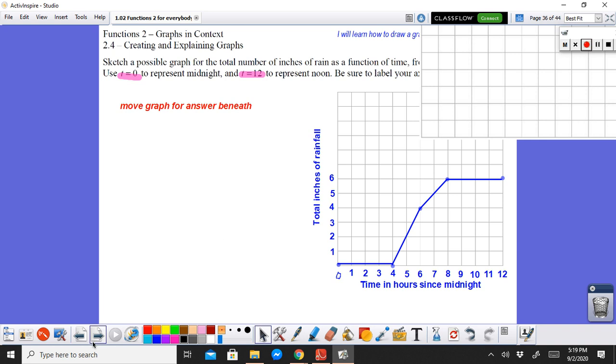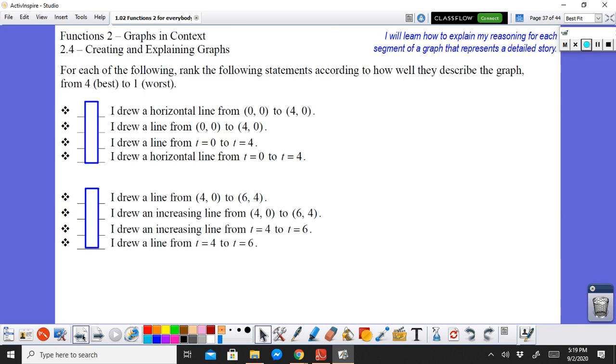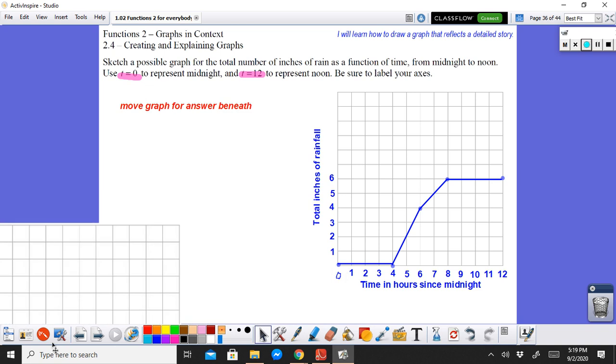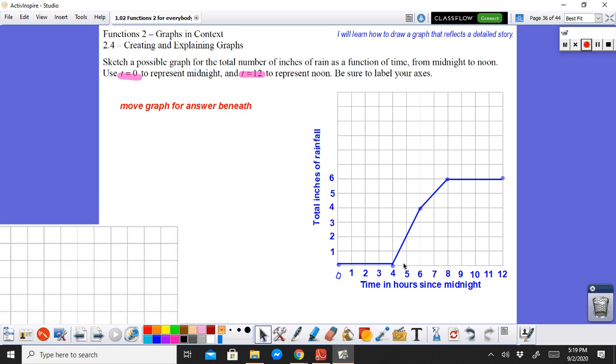Okay, let's move on. Now, our job is to interpret or to label, because we said we label, right? And it says here that we need to say something about each segment. So we need to interpret what this means and what this means and what everything means. Okay, first, so we draw a horizontal line, right? From this point to this point. And then we did an increasing line from this point to this point. Another increasing line from this point to this point. And lastly, another horizontal line from this point to that point.